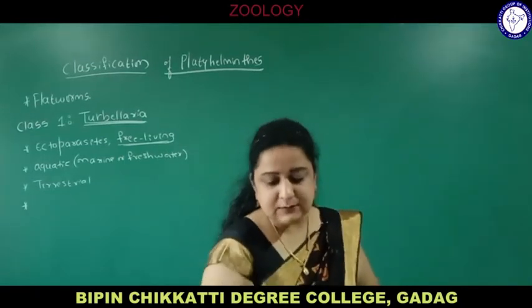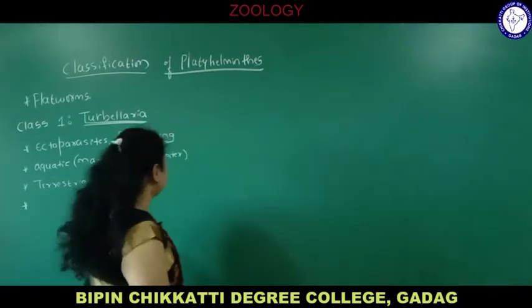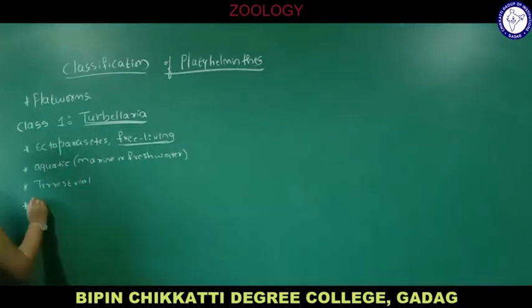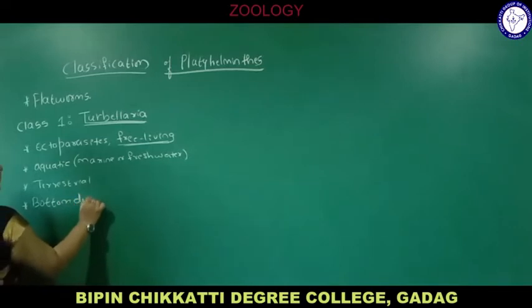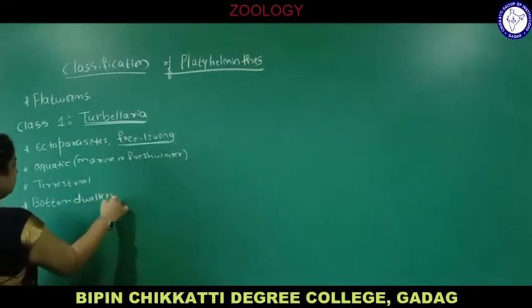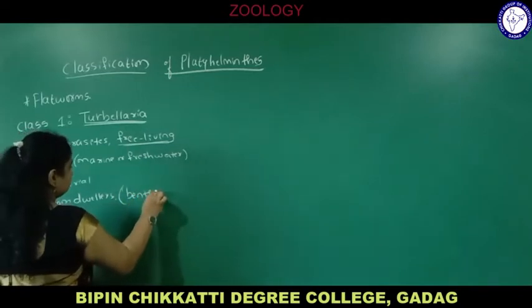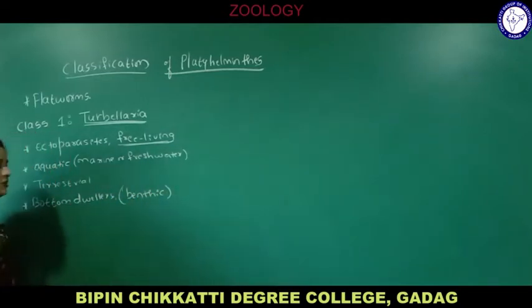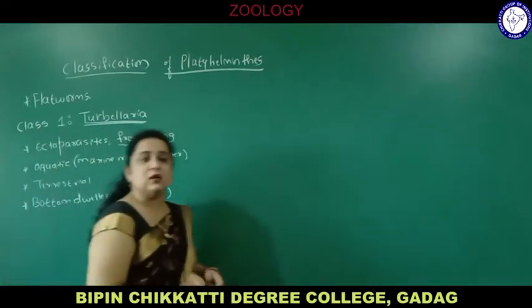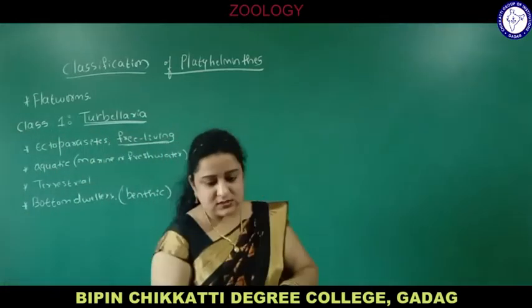Some are bottom dwellers also, or benthic. Dwellers means the living one. The organisms which live totally at the bottom of the sea are called benthic or bottom dwellers.